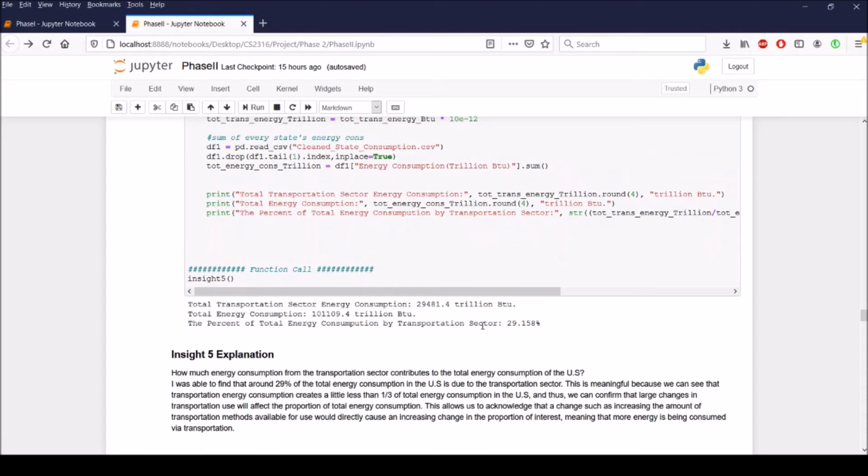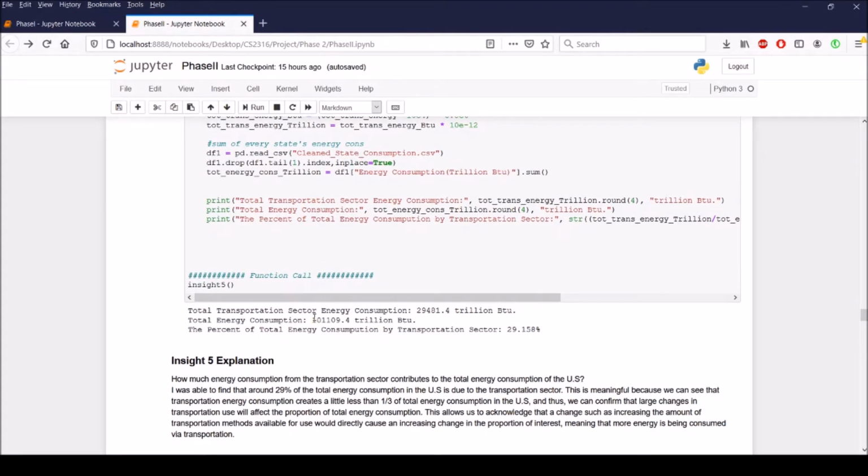For my fifth and final insight, I asked the question, how much energy consumption from the transportation sector contributes to the total energy consumption of the US? And to do that, I just found the total transportation energy from the transportation sector, and I found the total energy consumption overall in the US, and then found the percentage from these two statistics here to be 29%.